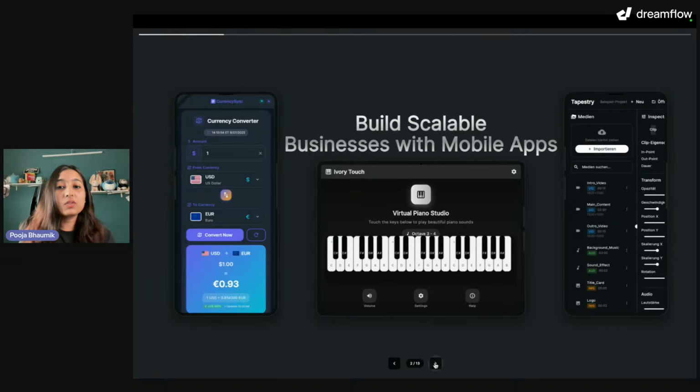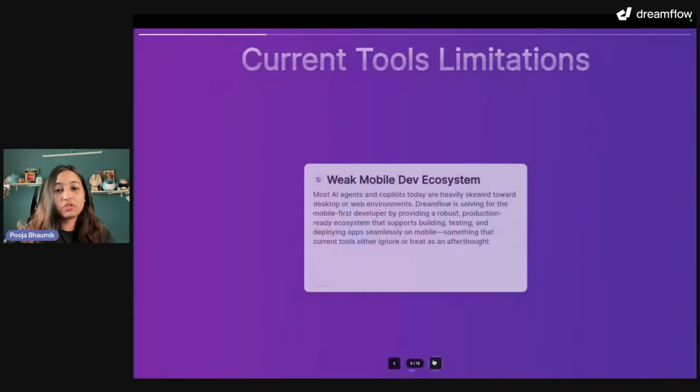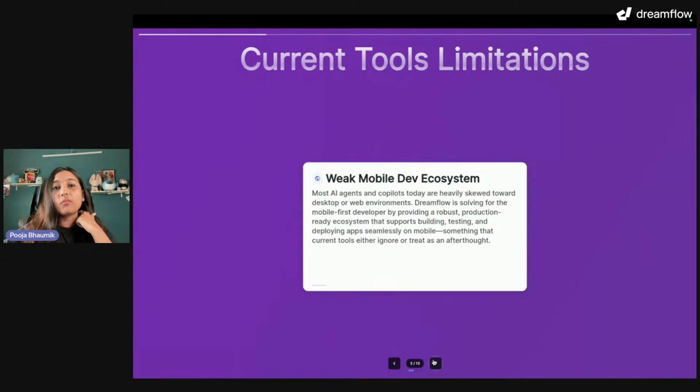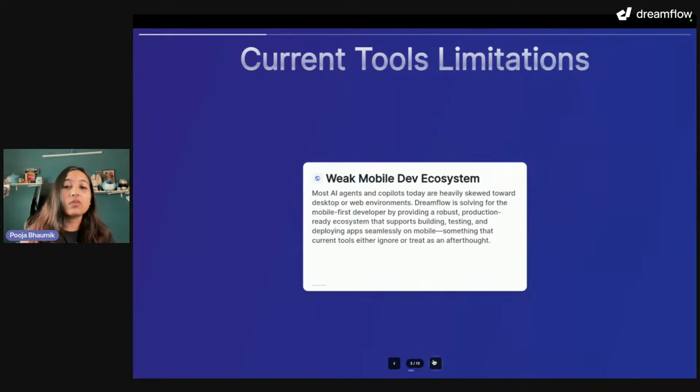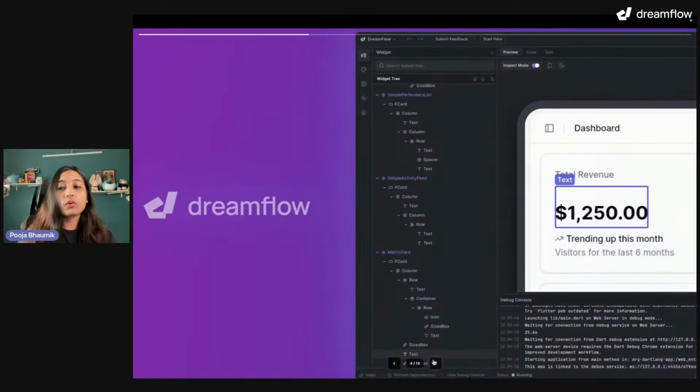And this is where Dreamflow comes into the picture, right? All the tools that we have today have a bit of limitations, right? For example, they don't have an ecosystem that is very strong for mobile development.